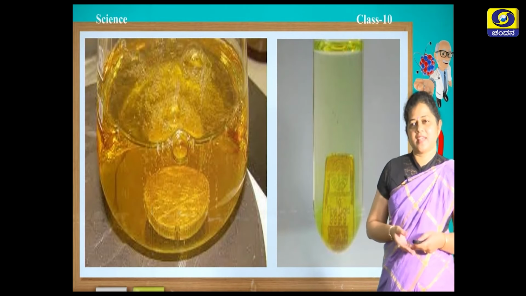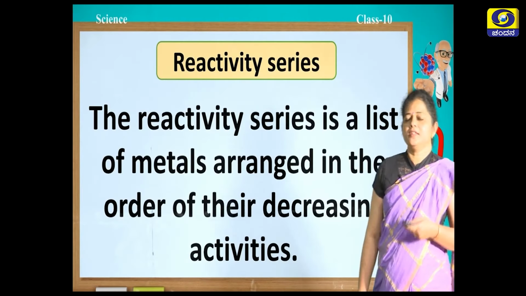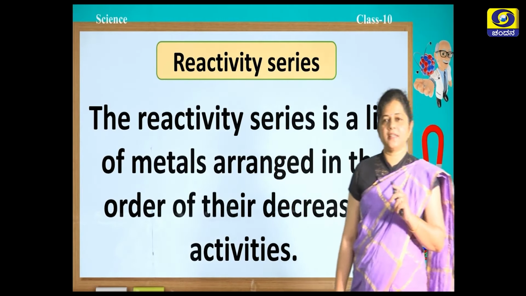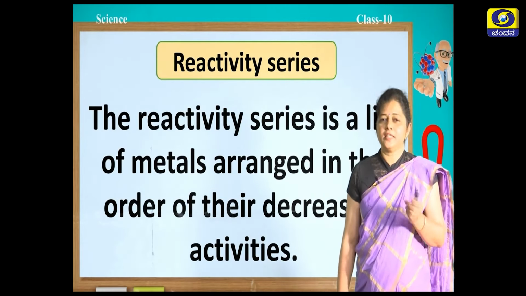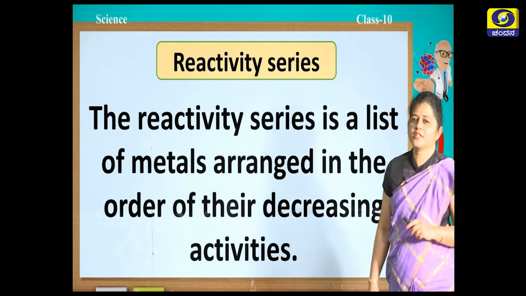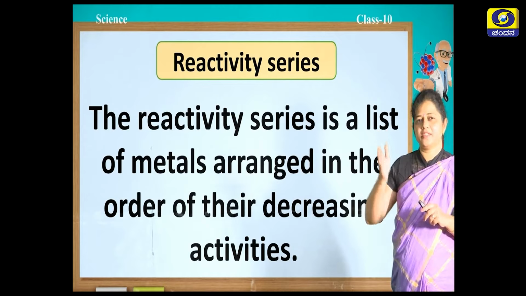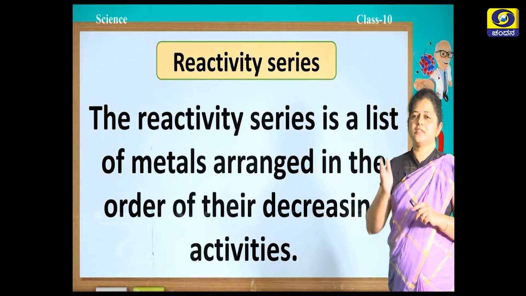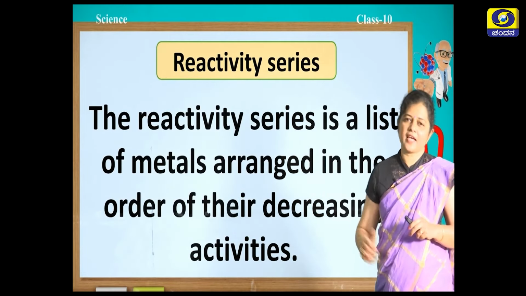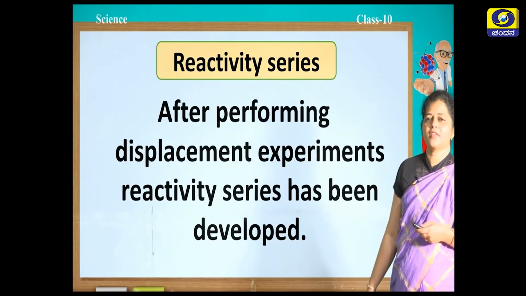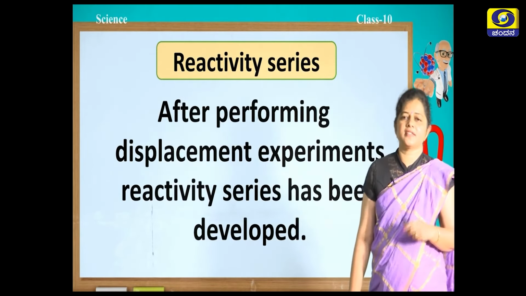So, now this is aqua regia. Now, you can see gold is reacting with aqua regia. Now, let us see what is the reactivity series. The reactivity series is a list of metals that are arranged in the order of their decreasing activities. After performing the displacement experiments, the reactivity series has been developed.